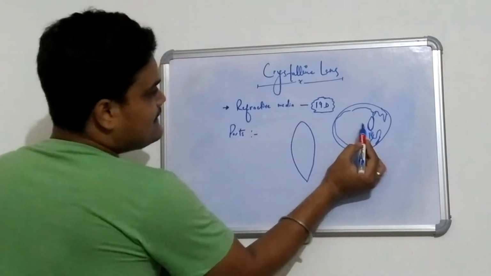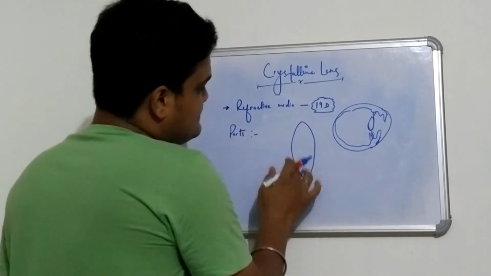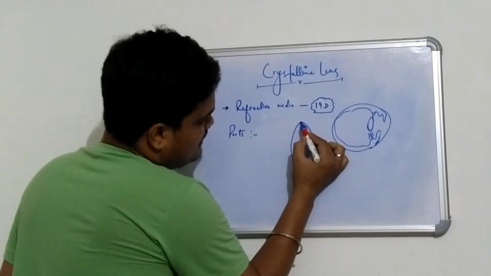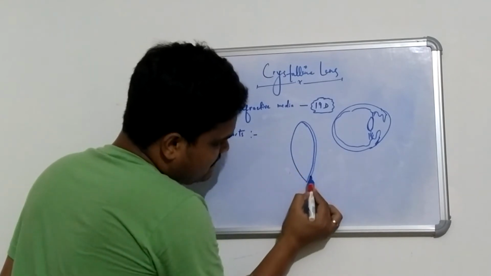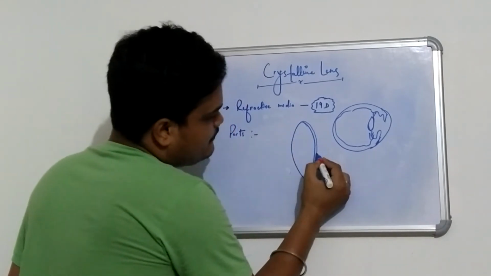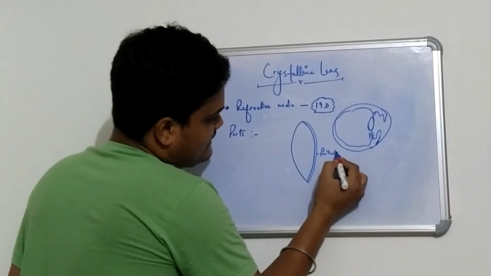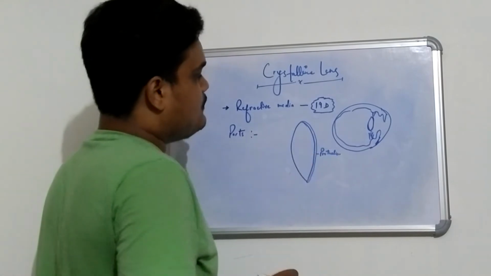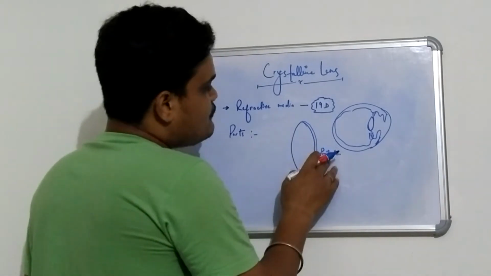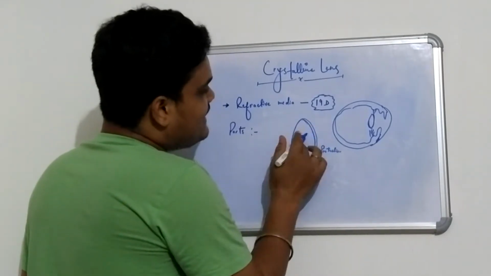This particular lens is magnified here, and it has an anterior capsule here, whose first and foremost property is protection.